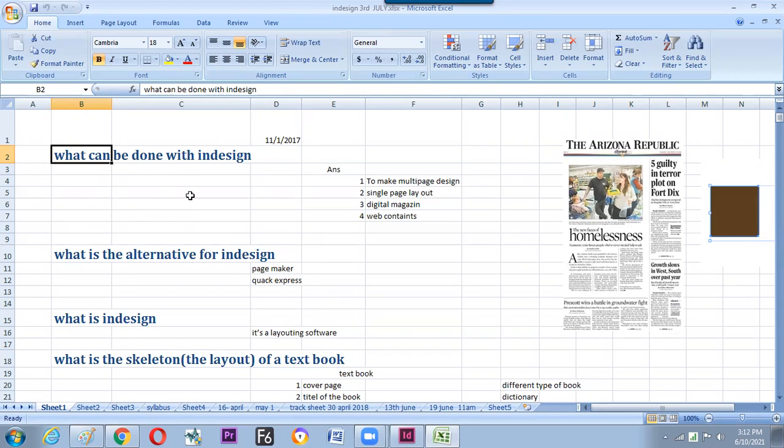The Excel contains a few questions and answers. Hope it can help us understand why we are investing time and money on this. Now the first question: where is the software used? The answer is on your right side. It is used for multi-page designing. Any book will be taken, either a textbook. So all these things are done with this.